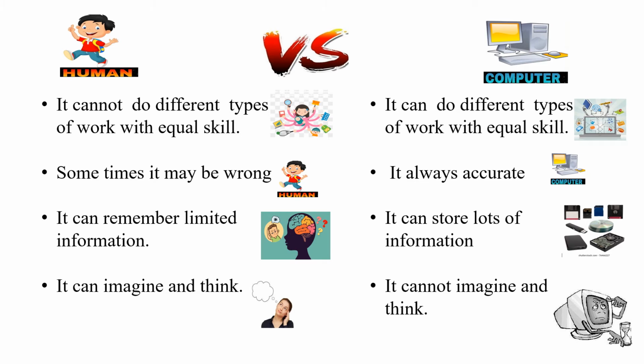The last difference is that humans can imagine and think, but computer cannot imagine and think. Human has a brain and can think creatively in different situations. A computer has no brain and it cannot think like a human. It works just on whatever instructions have been given to it by human beings.